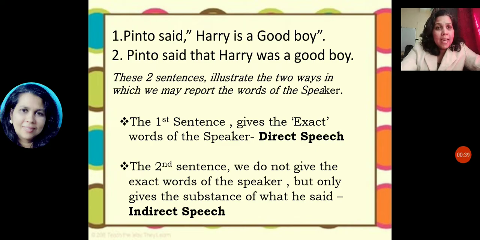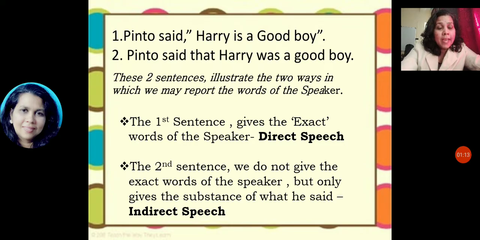Pinto said, "Harry is a good boy." Pinto said that Harry was a good boy. So you can see here the conversation is put in the brackets. So that is the word of the speaker. So what we did here to change it into reported speech is that we have removed the inverted commas words, and we made it a sentence telling that it has already been told.